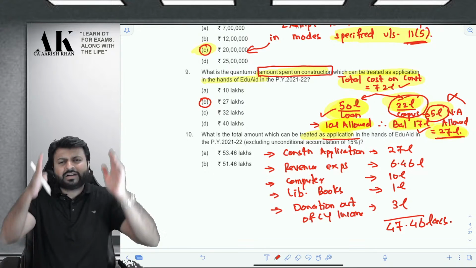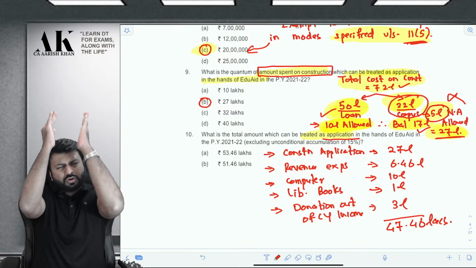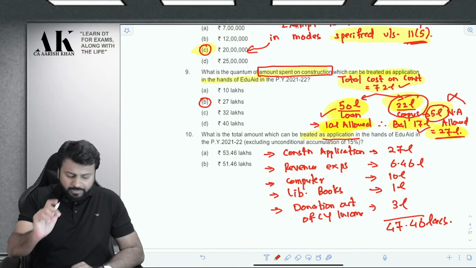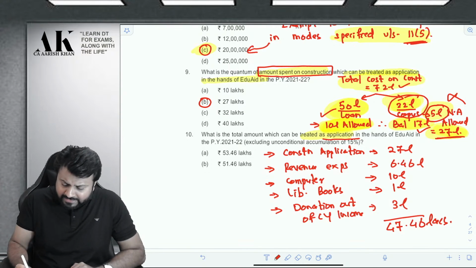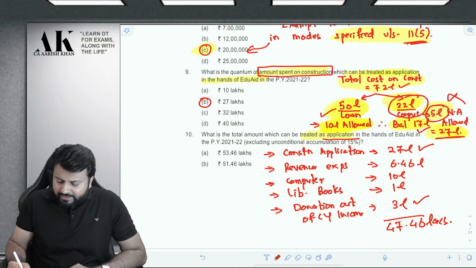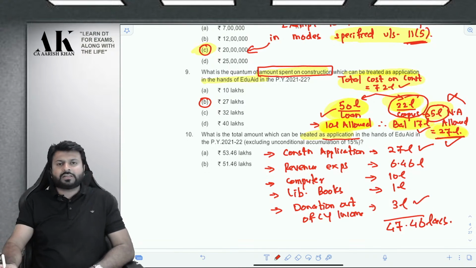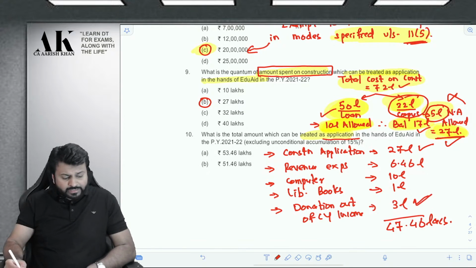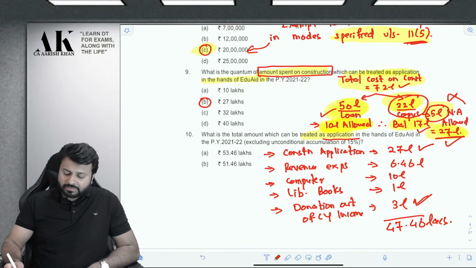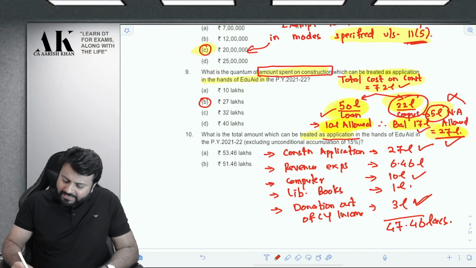Like, we need to understand the total amount allowed as application to the trust. It means the total deduction allowed to the trust. Pay attention. First is something which we have done earlier. Can I say this is done earlier and this is done earlier in the previous MCQs? The construction cost of 27 lakh will be allowed as deduction, and the donation given to another trust will be allowed to the extent of 3 lakh rupees. So this is something which we have already done. Right? And this is very simple.